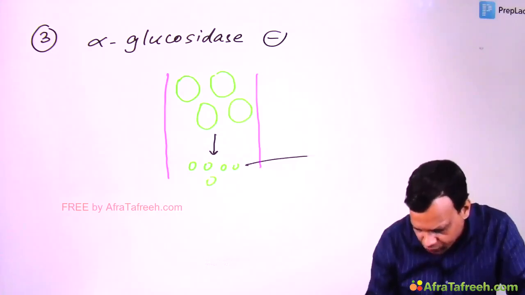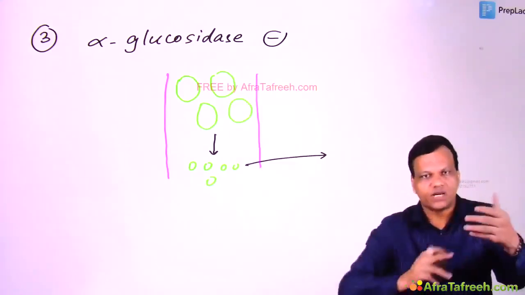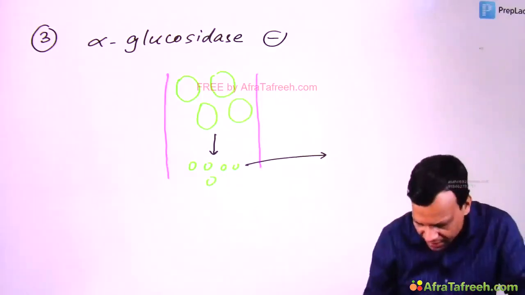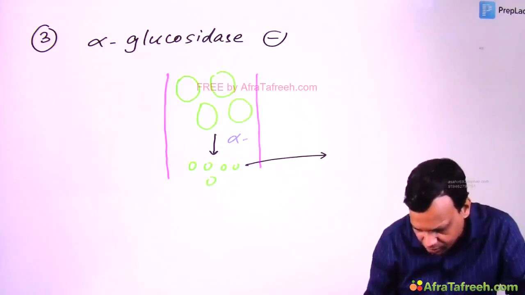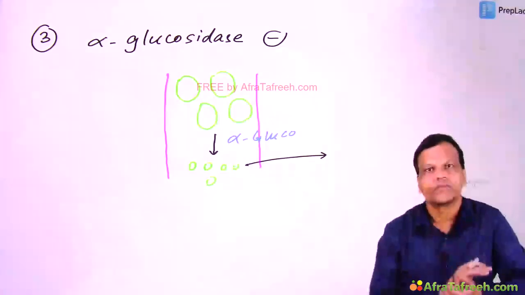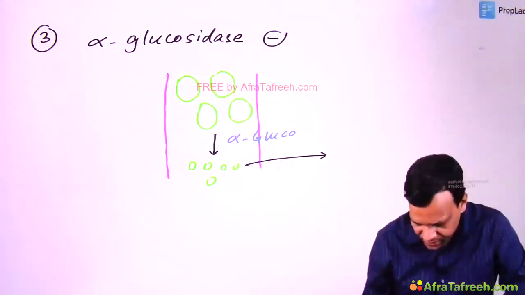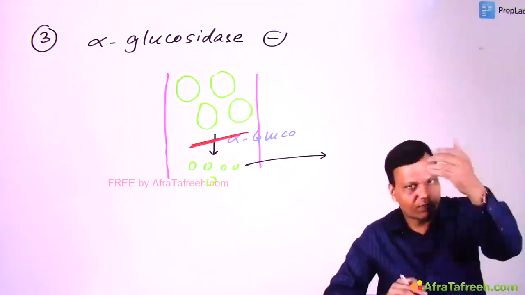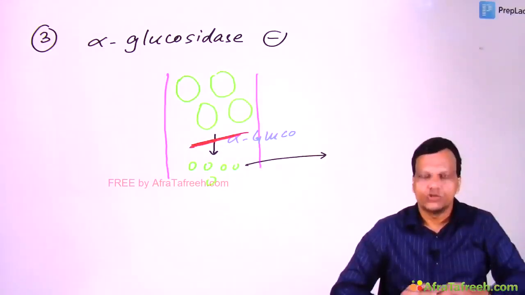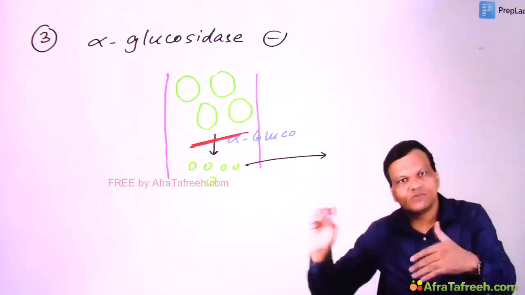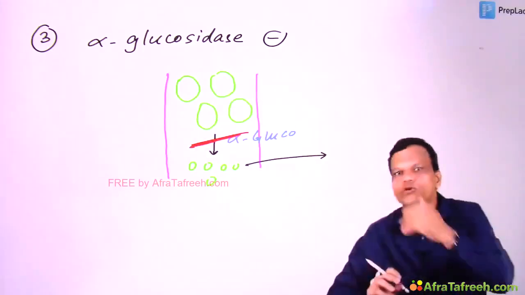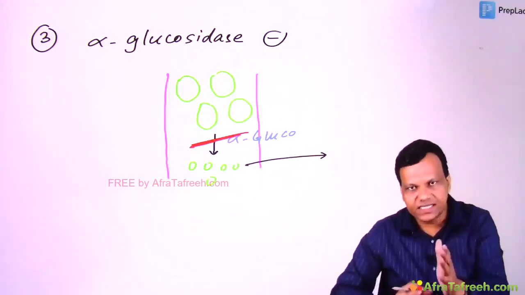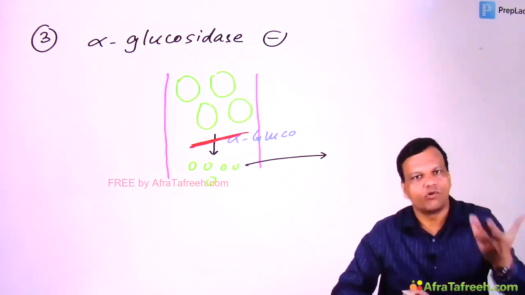So we have taken a food which contains complex carbohydrates. It must be broken down into small carbohydrates like glucose for absorption, and this is done by alpha glucosidase. So if we inhibit this enzyme, if we inhibit alpha glucosidase, what will happen? The big carbohydrate cannot be converted to small carbohydrates. So when they are not converted to small carbohydrates, they cannot be absorbed. And when glucose is not going to blood, blood sugar will decrease. So in simple language, these drugs work by decreasing the intestinal absorption of carbohydrates.